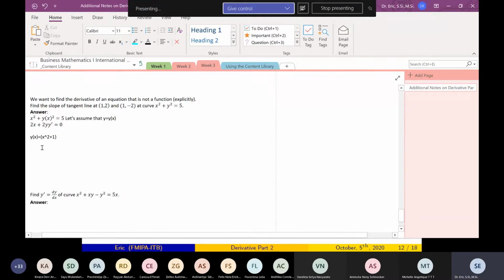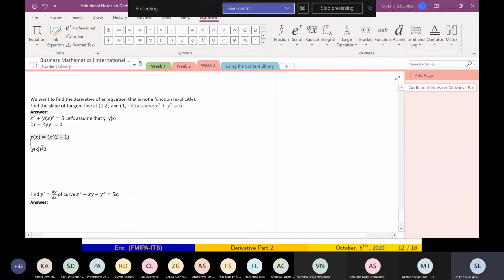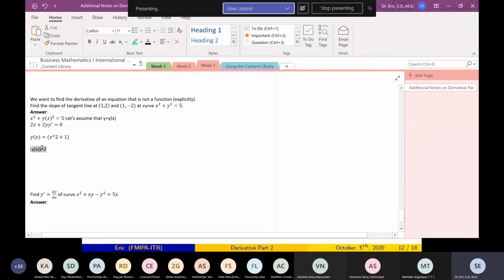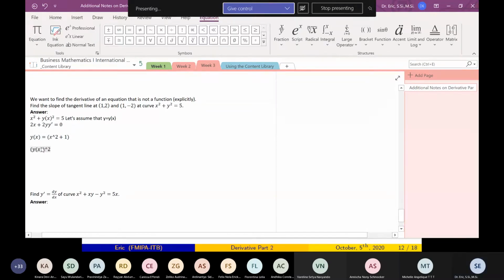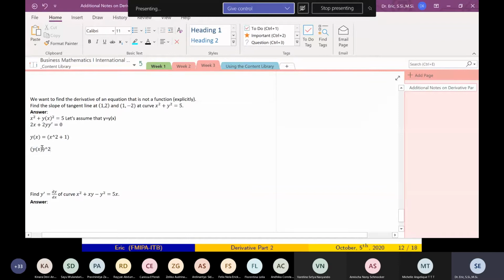Then y(x) squared is x squared plus 1 plus 2.